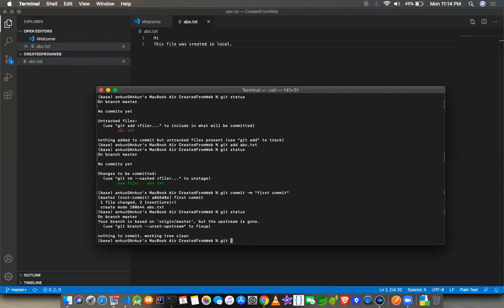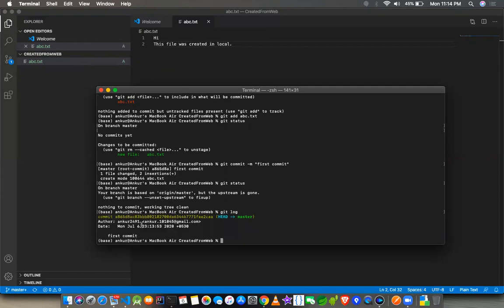The way to see it will be git log. If you see, I just added a first commit. See this? This is the commit hash. It is called a commit hash because for every commit, it creates a hash code which identifies that commit uniquely. And my head is pointing to master, which is the main code. This is my author name, and this is the date when I committed it. So it is 2313, very precise.